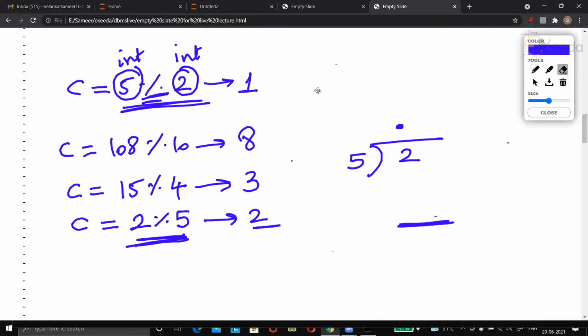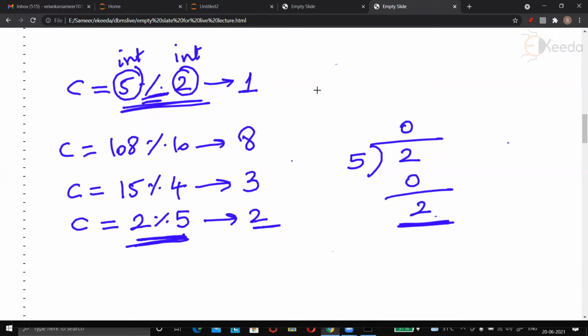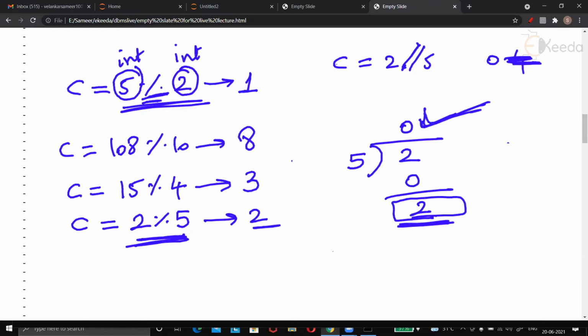I hope you agree. That means the only thing you can do is say 5 zeros are 0 and the remainder is 2. That's all you can do. I hope you understand how the remainder is 2. And what's the quotient? The quotient is 0. That means if you say C is equal to 2 // 5, this is floor division, correct? Now actually 2 upon 5 is 0.4, everybody knows, but it will be 0. That's what I am saying. This is floor division, and because the quotient is 0, division did not even begin. And what we had is the remainder. So 2 % 5 is 2.